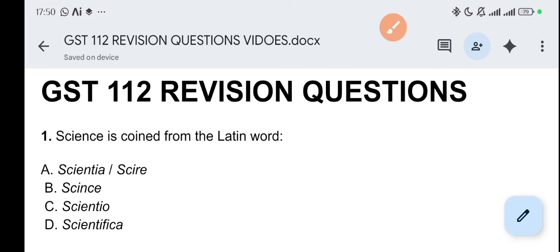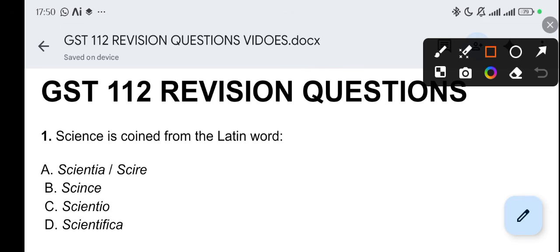Science is coined from the Latin word: A, scientia, B, sanere, C, scientio, D, scientifica. Alright, so the correct answer is option A. Now, what I did was to put the two that you might possibly come across on the day of your exam. So they will either tell you it is scientia or sciery. Okay, these two, you should take note of these two. Alright, so let's move on.